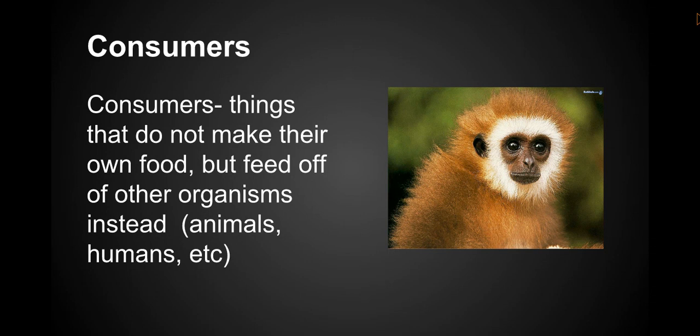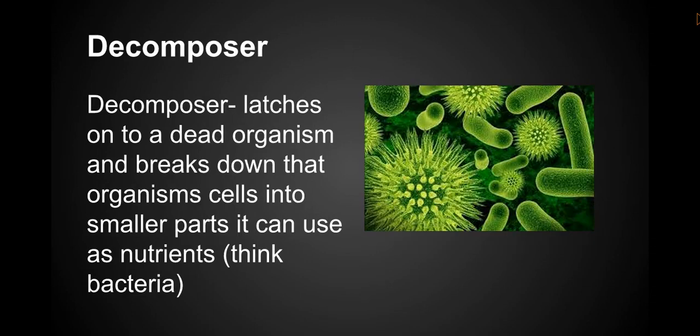Now there is one more way in which organisms can get their food. Some things, like bacteria, mold, stuff like that, get their food by latching on to a dead organism and getting nutrients by breaking down the cells of that dead organism into more simple things that can be used as nutrients. You ever left something in the fridge for way too long and seen that it had grown mold? Well, the mold that it grew, as it feeds off of the old food, is a decomposer.